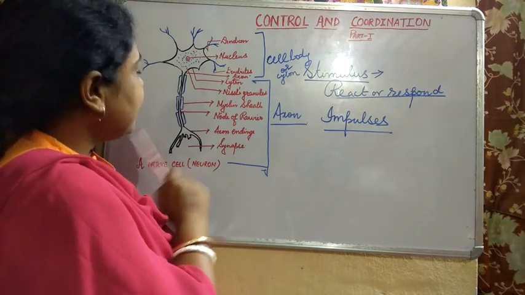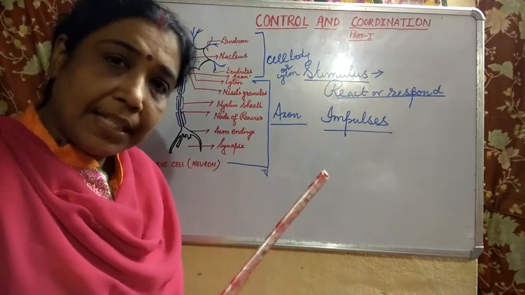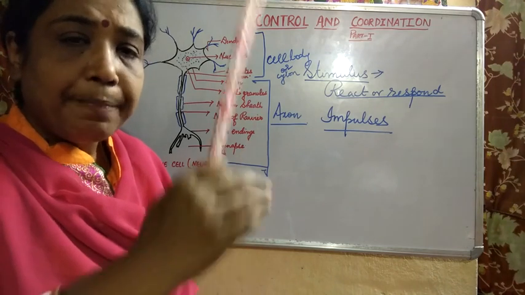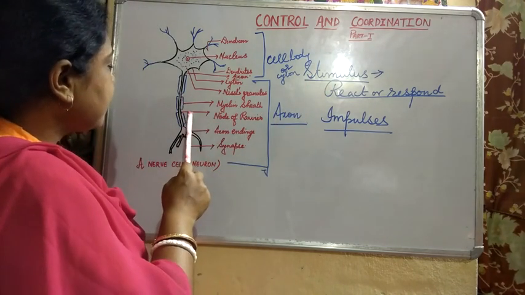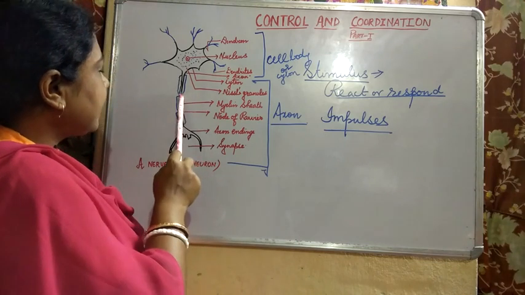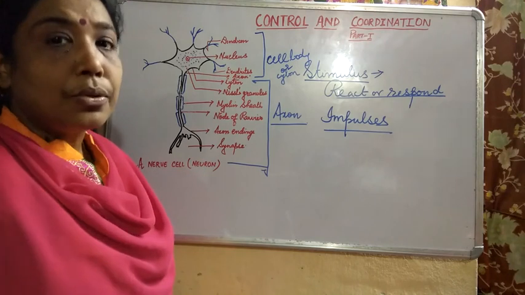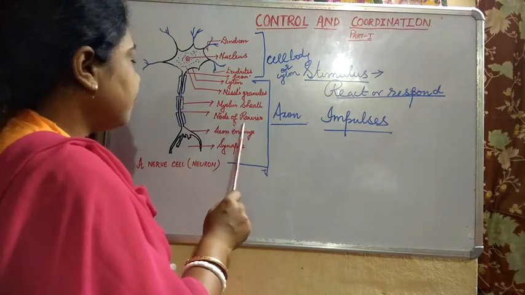Here the myelin sheath is present. But remember, the myelin sheath is not continuous. There are certain breaks or interruptions, and those gaps in between the myelin sheath are known as node of Ranvier.